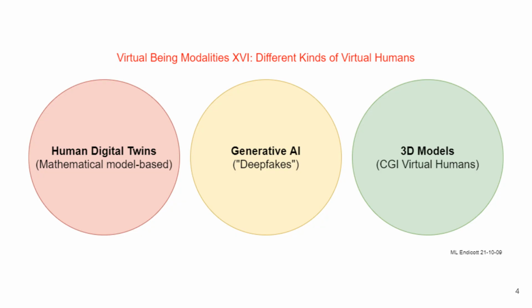On the right, 3D models represent CGI-based virtual humans, created through computer graphics and animation, often used in films, games, and virtual productions. Together, these categories illustrate the diverse technological foundations underlying virtual humans, spanning simulation, AI synthesis, and computer-generated imagery.